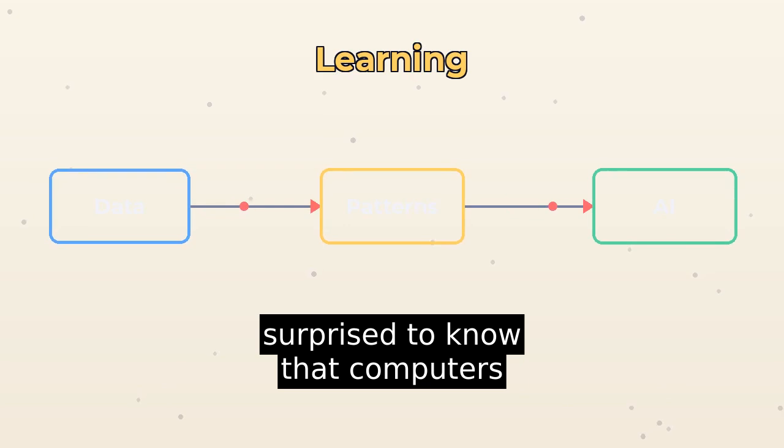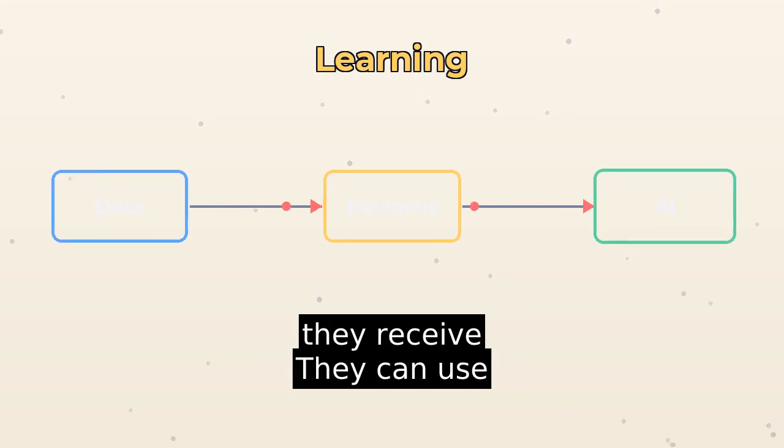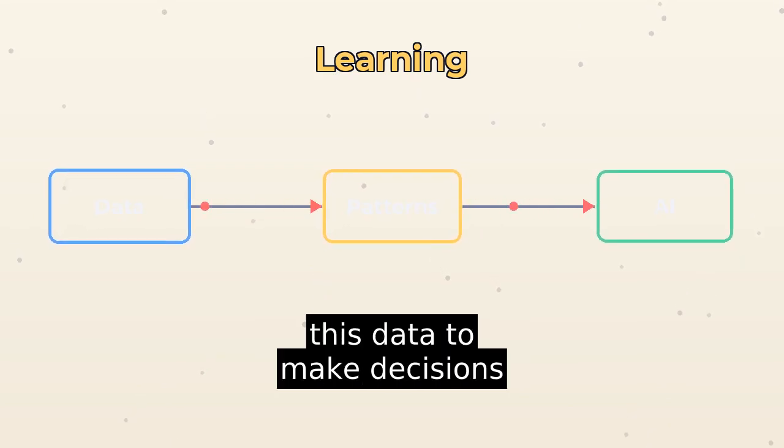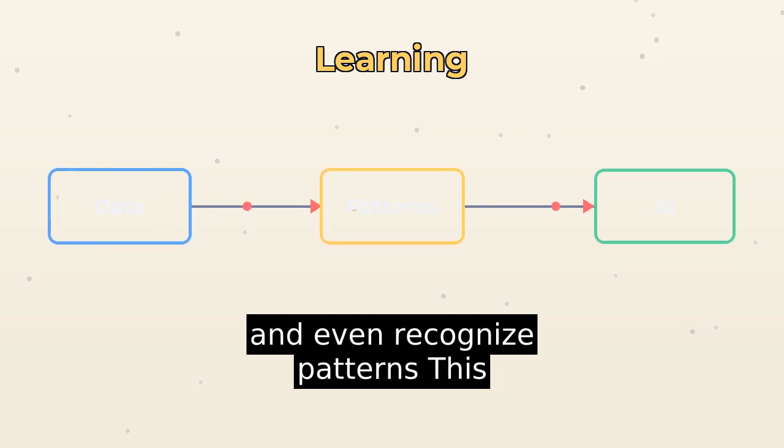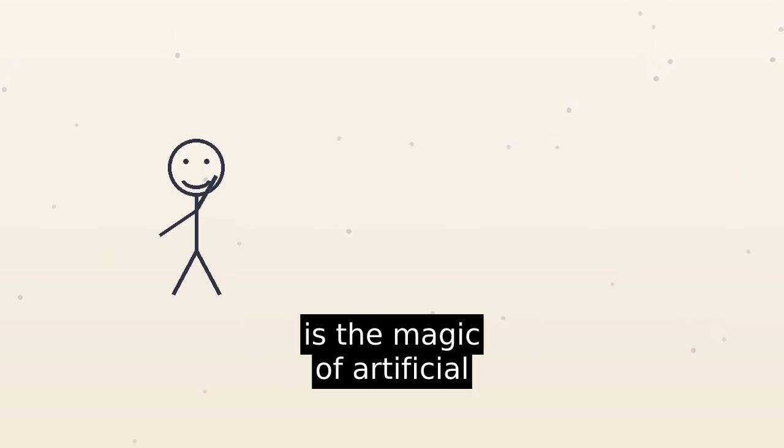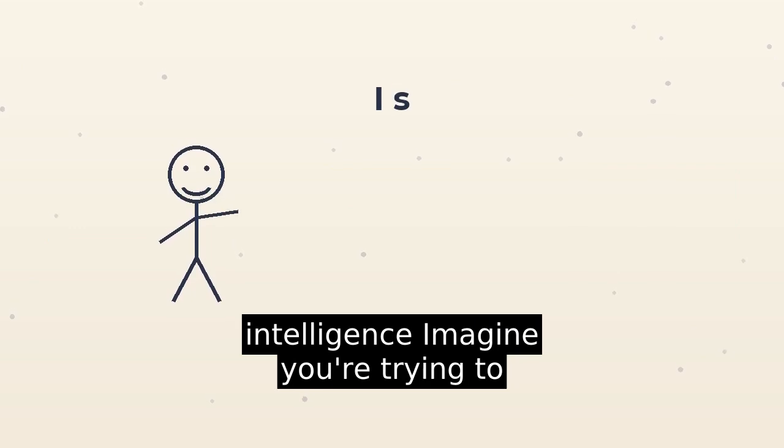You might be surprised to know that computers can learn from the data they receive. They can use this data to make decisions and even recognize patterns. This is the magic of artificial intelligence.